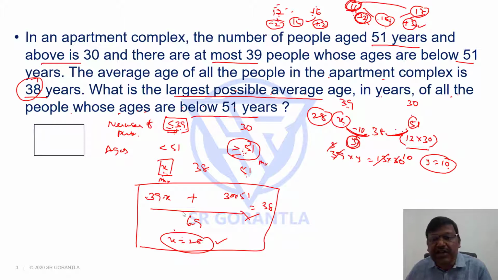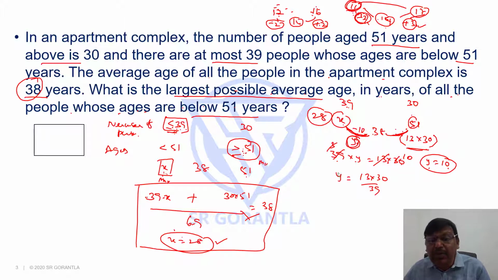Or you can do this calculation, you still get the same answer. We can avoid this calculation. Look at this here. I said the shortfall here should be equal to the excess here. I said 39 into y equals 13 into 30. So y equals 13 into 30 by 39, which I simplified and got 10.